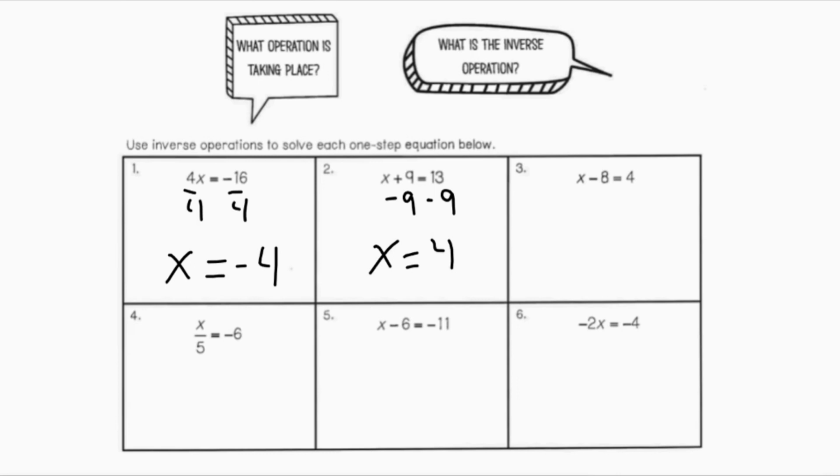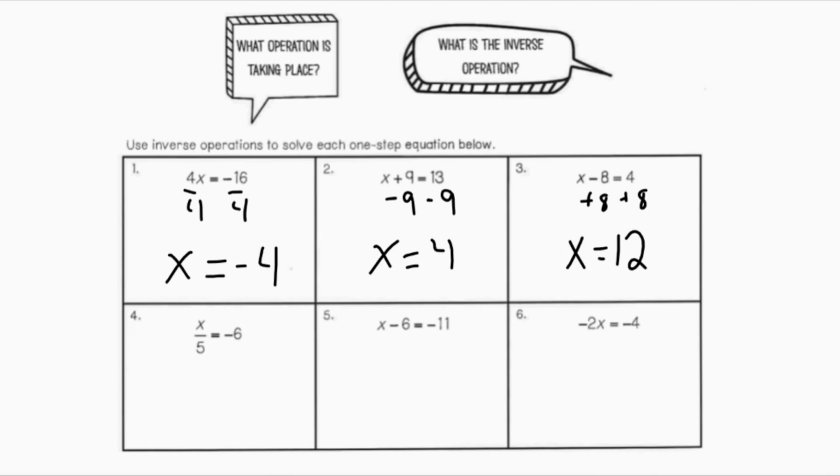Number 3, I have x minus 8 equals 4. So I have subtraction as my single operation. So in order to get rid of the subtraction, I will add 8 to both sides. Negative 8 plus 8 is 0, so that's why I have my single x. And 4 plus 8 will equal 12. So x equals 12.